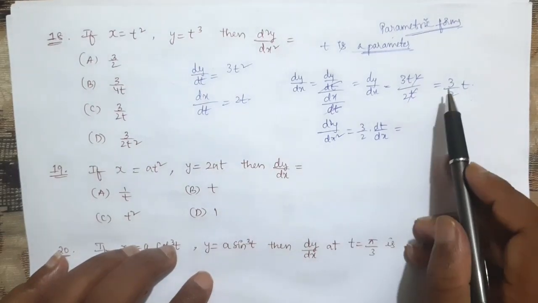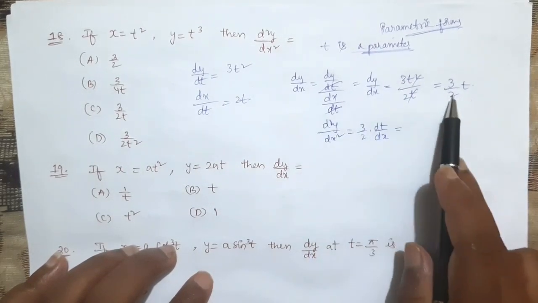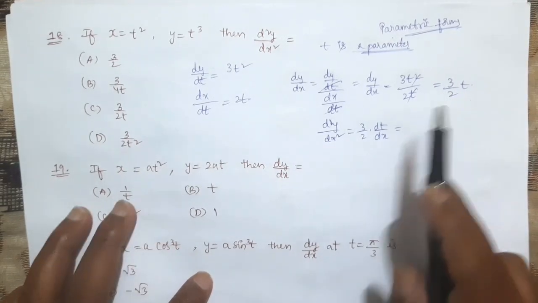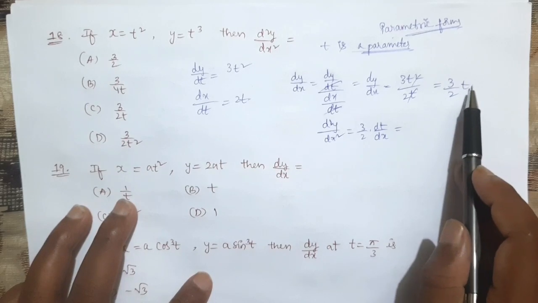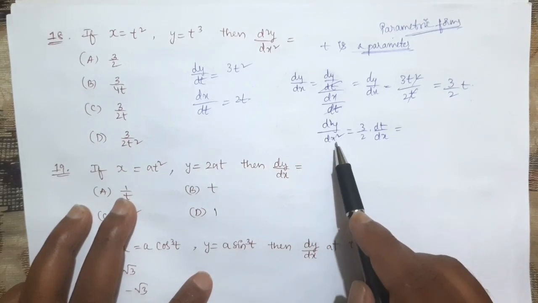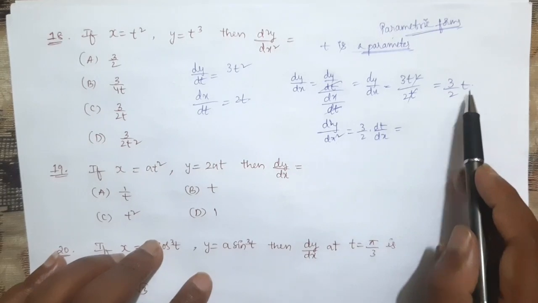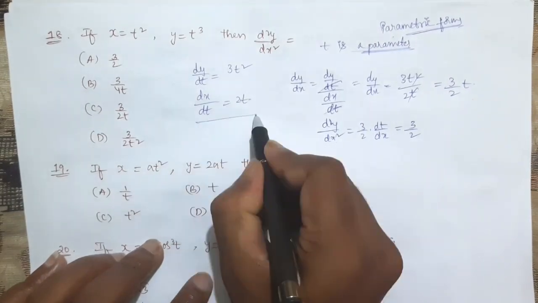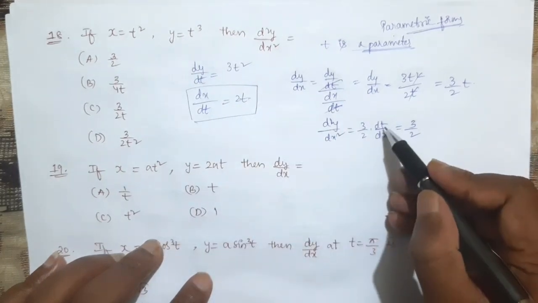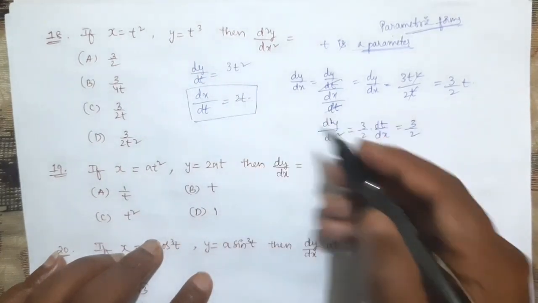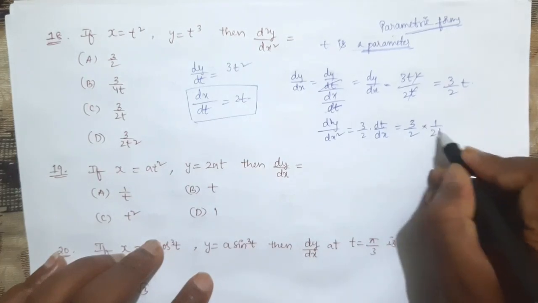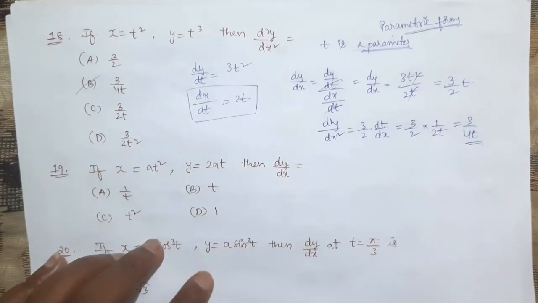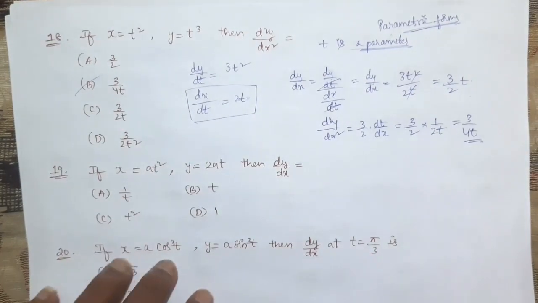See, so many will write, consider that after finding dy by dx 3 by 2 into t we got, that means d square y by dx square, so many will consider as 3 by 2. Why? Because this derivative will be 1. No. Because here we are differentiating with respect to x. So t with respect to x is dt by dx. We know the dx by dt value, what is that? 2t. But here we got dt by dx. That means the reciprocal of that, which is equal to 1 by 2t. That means 3 by 4t is the right answer. So option B. Remember this final step.